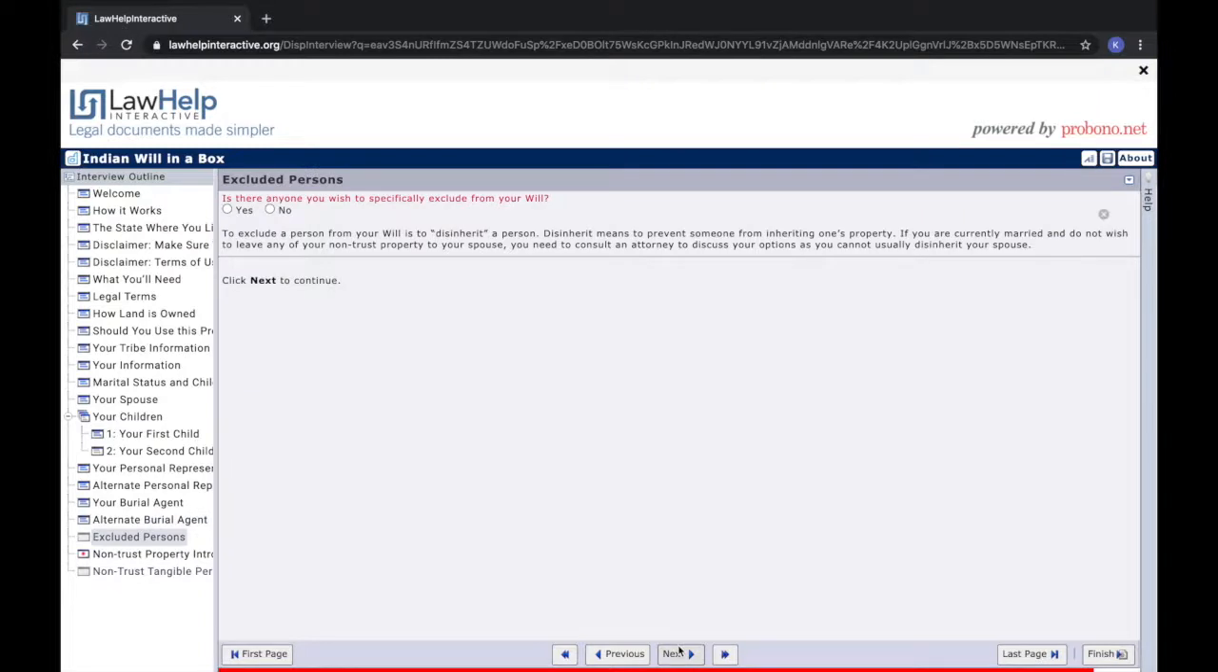You'll then be asked if you would like to exclude or disinherit anyone from your will. If you're currently married and would like to exclude your spouse, this form recommends that you consult with an attorney. If you choose to exclude someone, a page will populate that allows you to fill in the information for the excluded person or persons. For the sake of this will, I won't be excluding anyone.